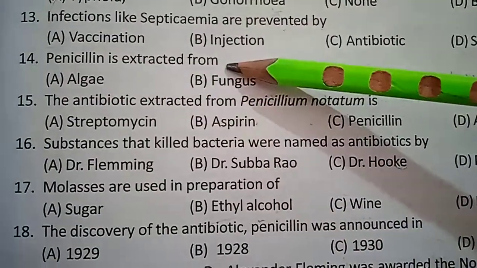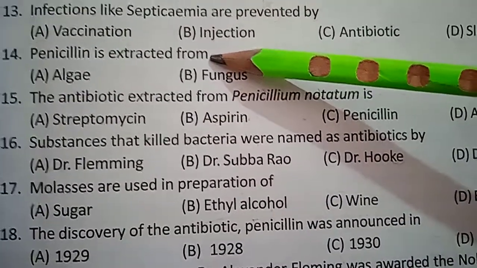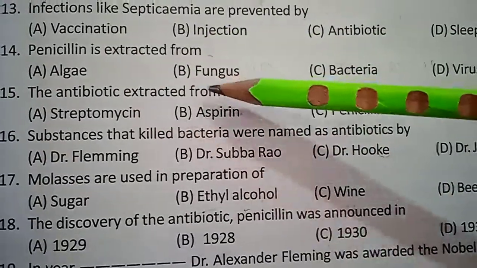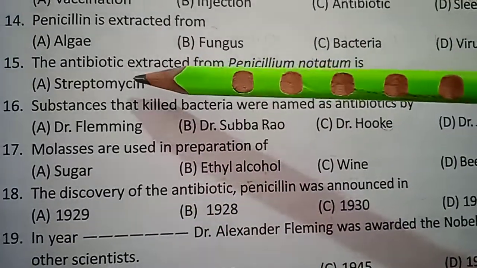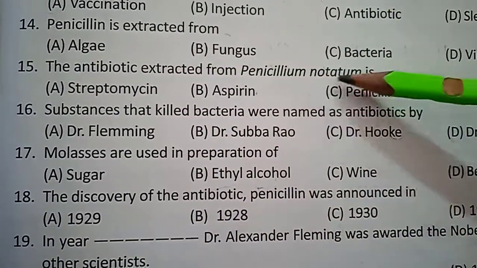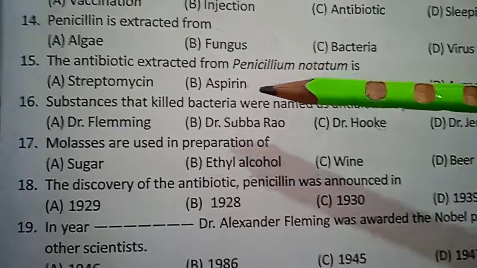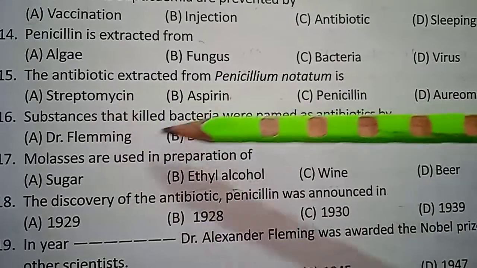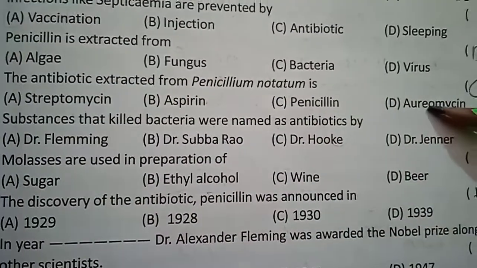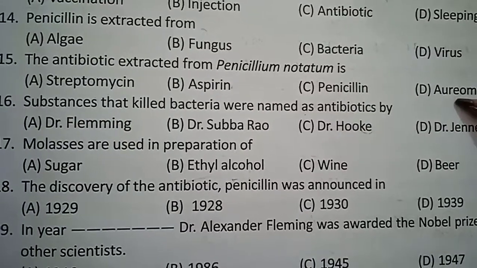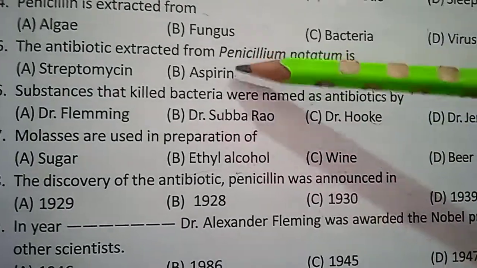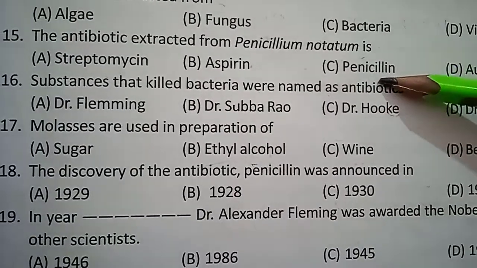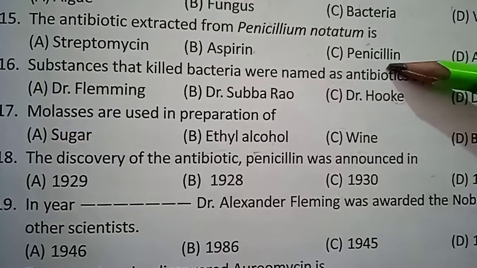Penicillin is extracted from a fungus, by whom? Alexander Fleming. The antibiotic extracted from Penicillium notatum is streptomycin, aspirin, penicillin or erythromycin. What is the answer? Penicillin. From the Penicillium notatum fungus, Alexander Fleming extracted the antibiotic penicillin.